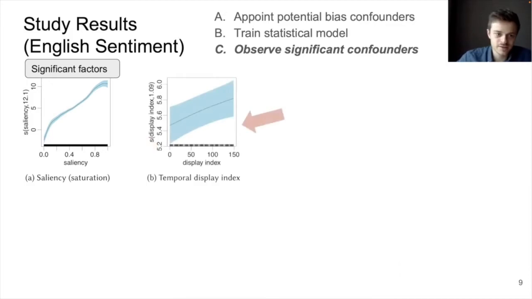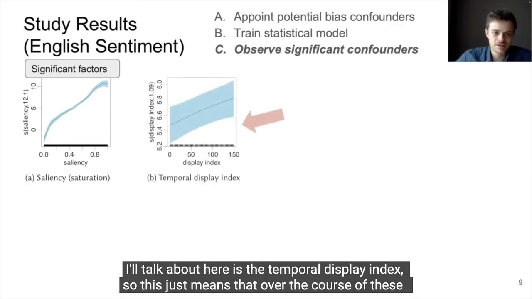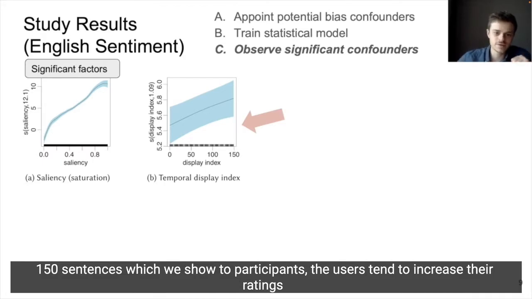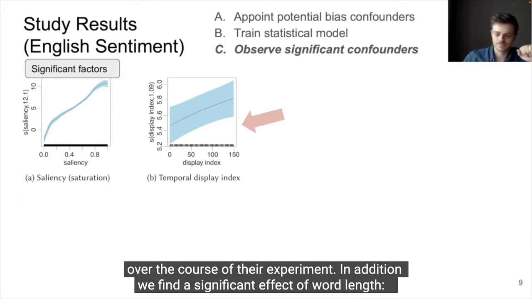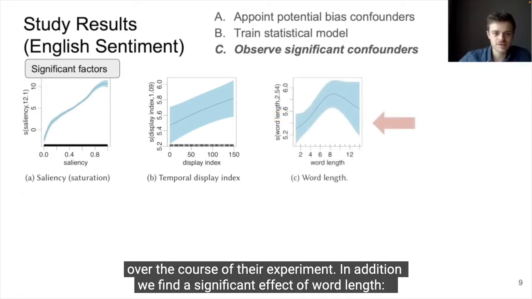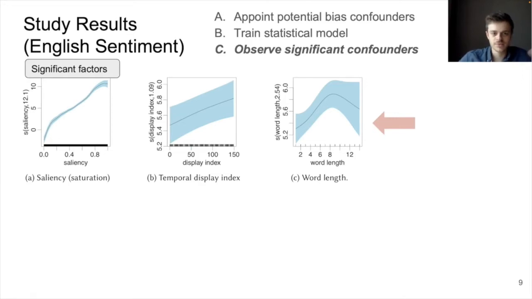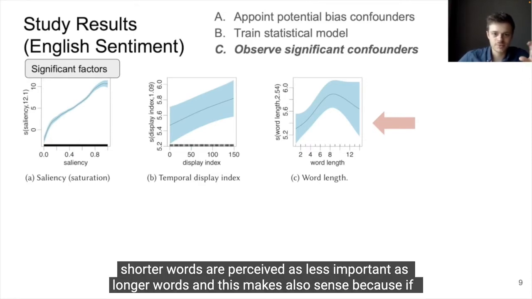The first effect I'll talk about here is the temporal display index. So this just means that over the course of these 150 sentences, which we show to participants, the users tend to increase their ratings over the course of their experiment. In addition, we find a significant effect of word length. So shorter words are perceived as less important than longer words.